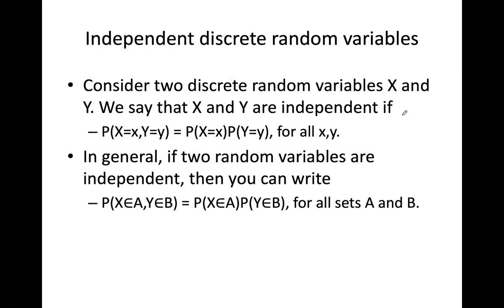If you talk about 2 random variables, then we would say one of them is called X and the other one is called Y, and these are discrete random variables.